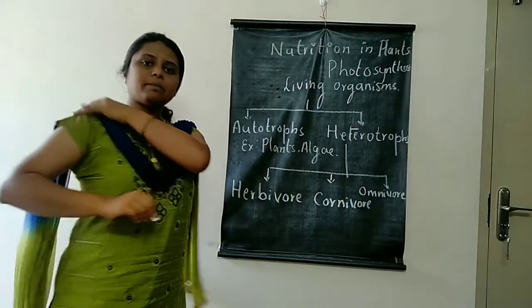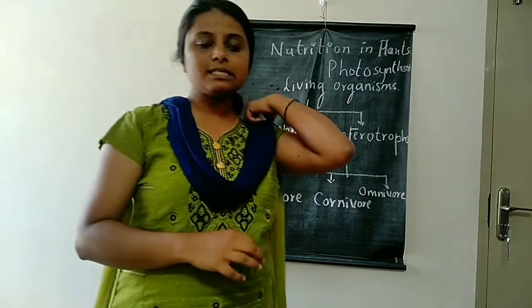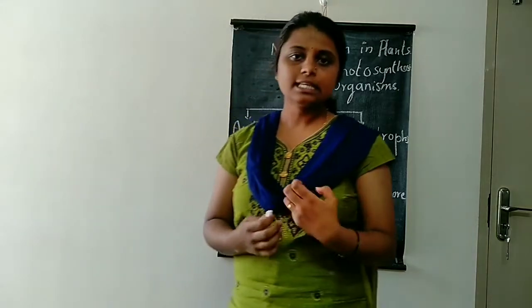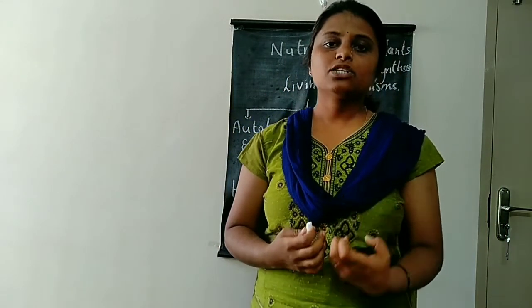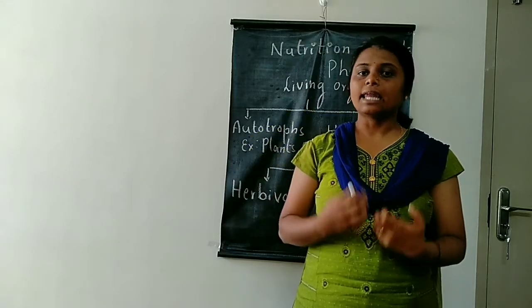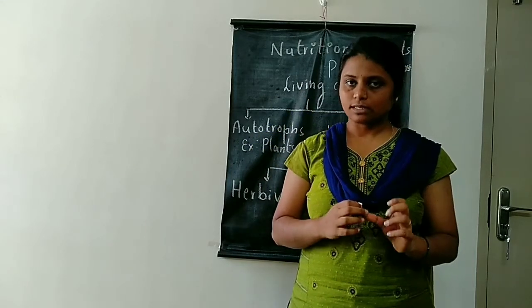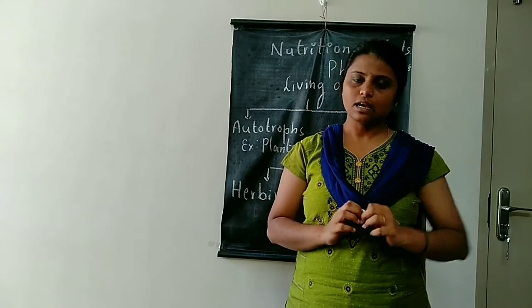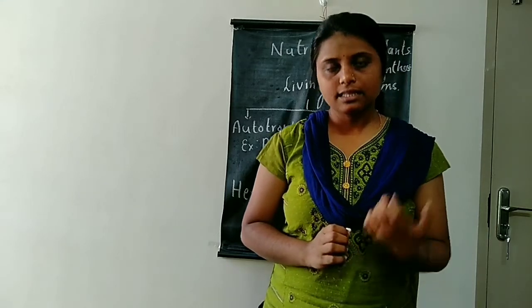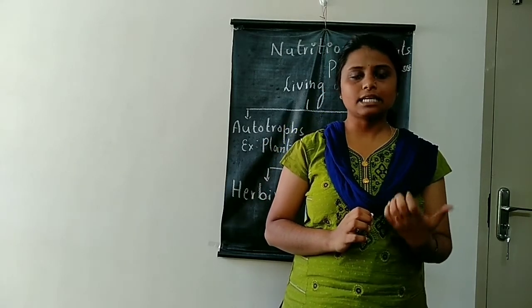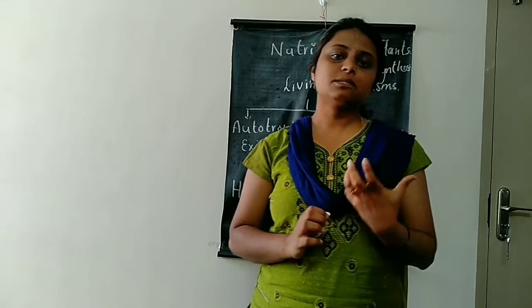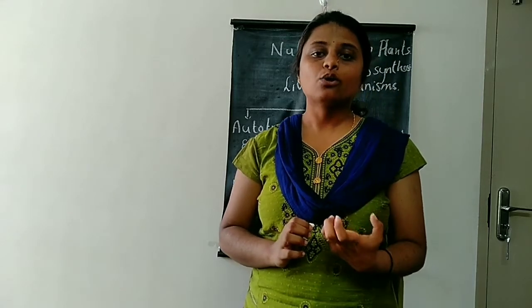What do you mean by photo? Photo means light. Synthesis means preparation. Preparation of food using light is the process, that is photosynthesis. How do they get the light? They get the light using a special pigment present in the leaves, which is called chlorophyll.